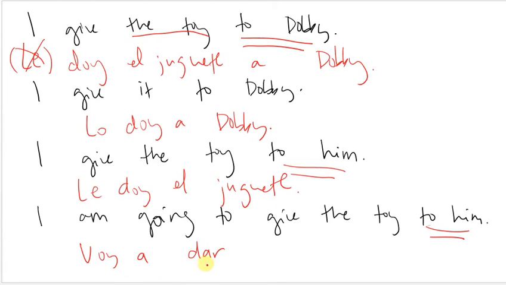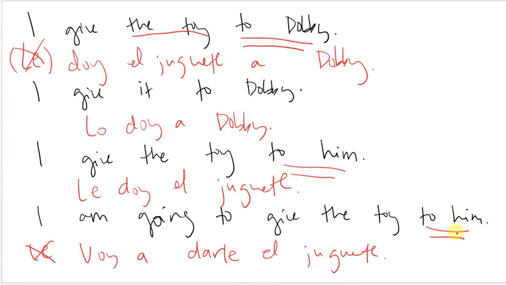I'm going to give. Dar is an infinitive, so I can put this pronoun either all the way at the beginning or all the way at the end. So, voy a dar el juguete. I could say le voy a dar el juguete. I'm going to give the toy to him, or I can say voy a darle el juguete,